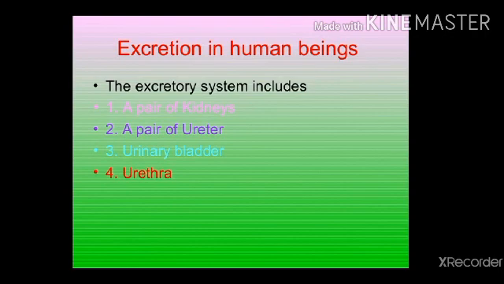Excretory system in human beings. The excretory system in human beings includes a pair of kidneys, a pair of ureters, a single urinary bladder, and a urethra.